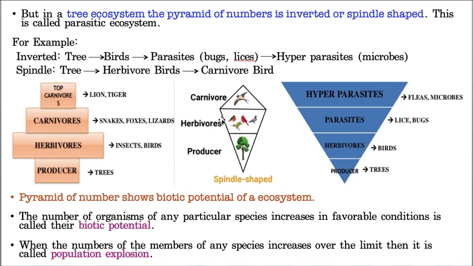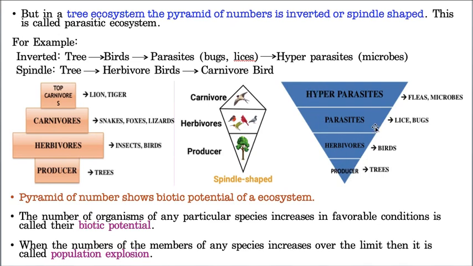Now see, it expanded into a V shape. But suddenly it became narrow again. It was making a spindle, because by eating these small birds, there will be maximum one or two carnivore birds. So in case of the carnivore and herbivore birds, it will be spindle shaped, whereas in terms of parasites, it will be inverted.